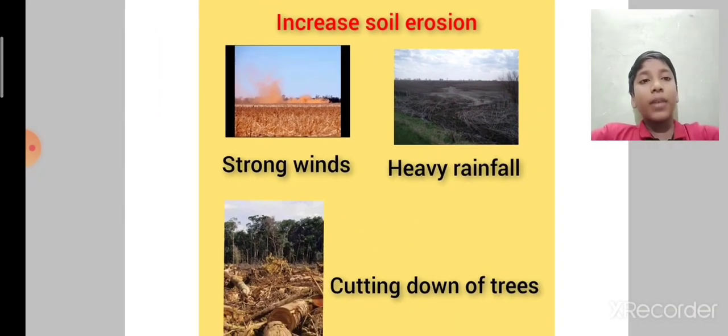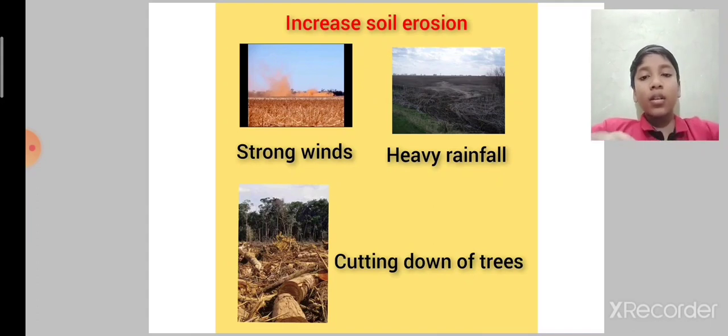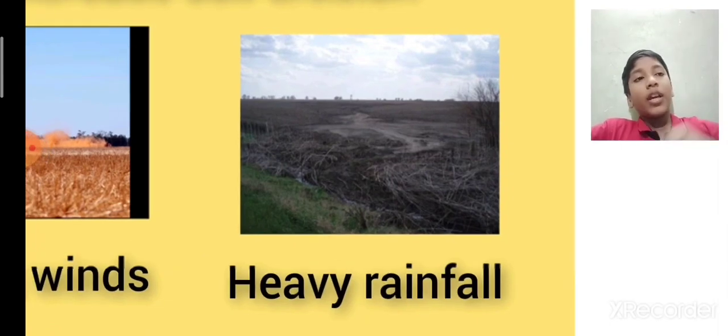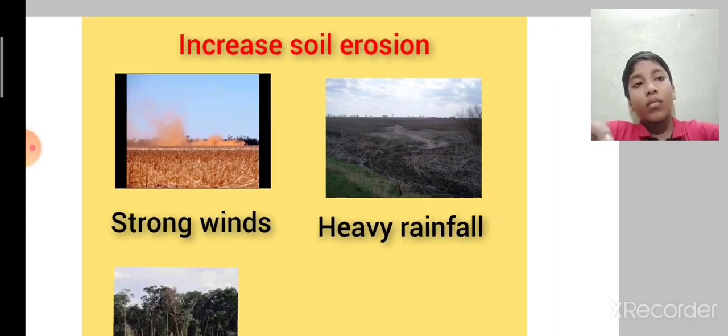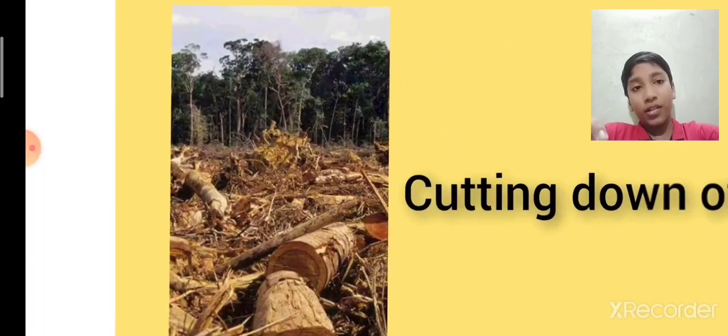Strong winds: if we take a paper and blow, the paper will move, right? Same like that, the wind will come in full force and the soil will blow to another place. So it will form like a sand dune. A sand dune is nothing but small dunes of soil. Heavy rainfall: the rainfall will drain and the soil will be removed from that place. Next, cutting down of trees.